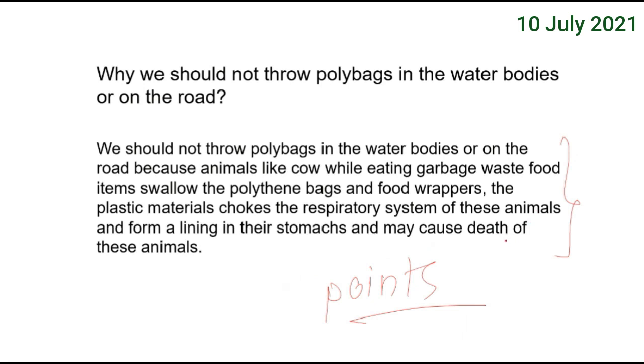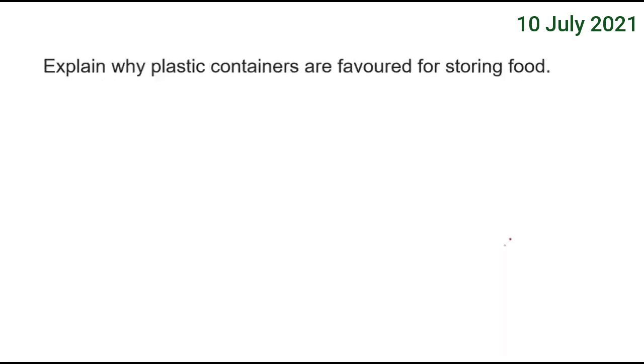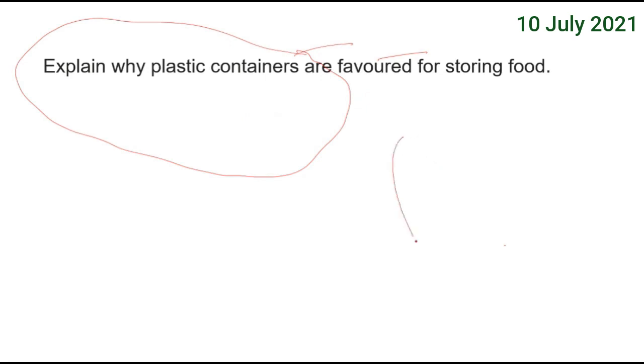Explain, plastic containers are favored for storing food. This question which is there in the textbook is a bit vague, okay? All plastic containers are not favored. Favored means used, okay? To keep food.